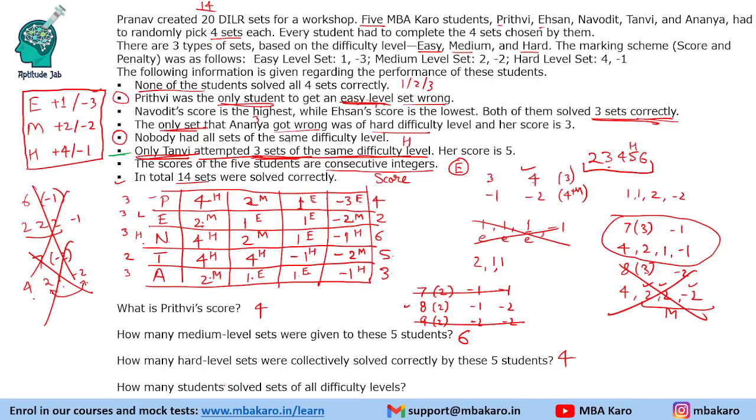How many students solved sets of all difficulty levels? So hard, medium, easy. So this is one student, Prithvi. Then we have medium, easy, medium, only 2 levels. So see, solved, right? It is not talking about correct or incorrect. So we just have to see that they got sets of all levels. Hard, medium, easy. So Navodit is another person. Now Tanvi has only 2 types, and we have Ananya also solving medium, easy as well as hard sets. So there are 3 students who solved sets of all difficulty levels.